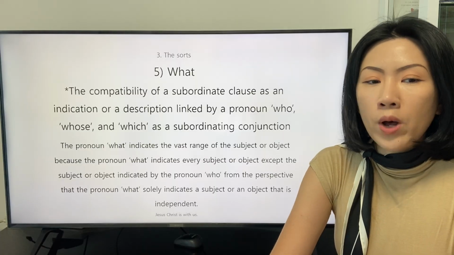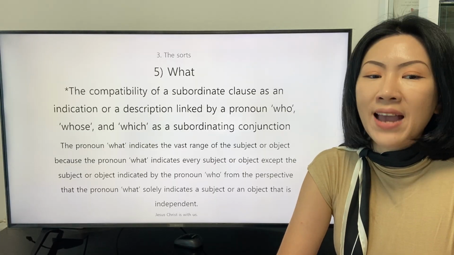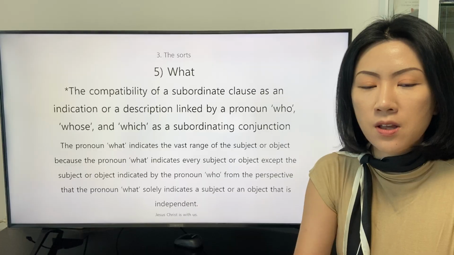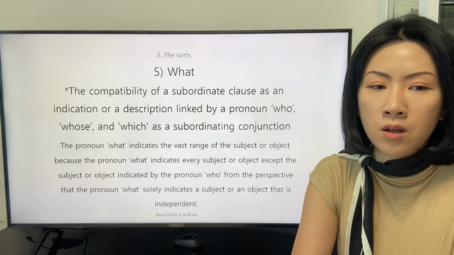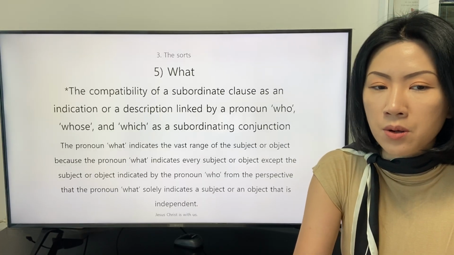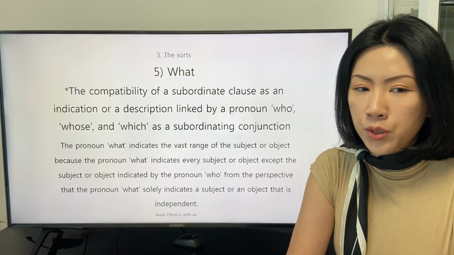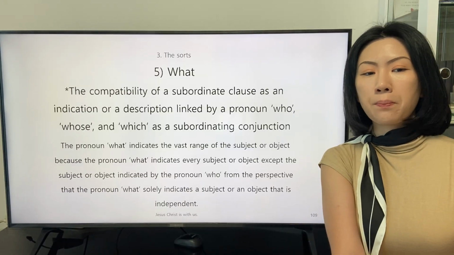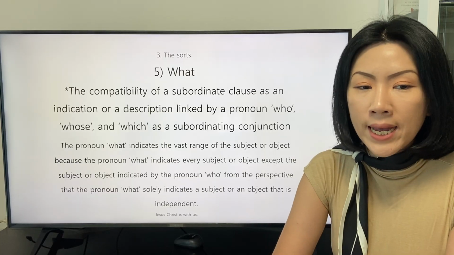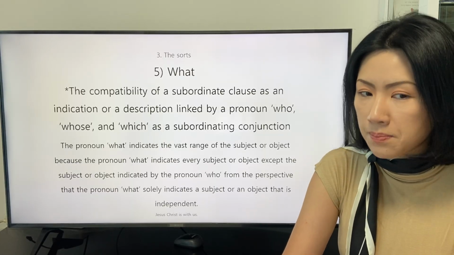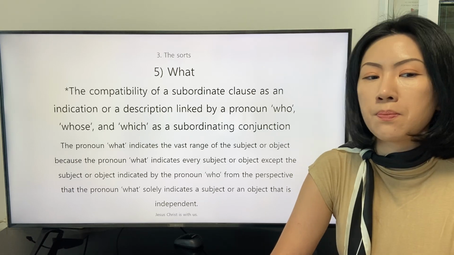The pronoun what indicates the vast range of the subject or object, because the pronoun what indicates every subject or object except the subject or object indicated by the pronoun who, from the perspective that the pronoun what solely indicates a subject or an object that is independent.